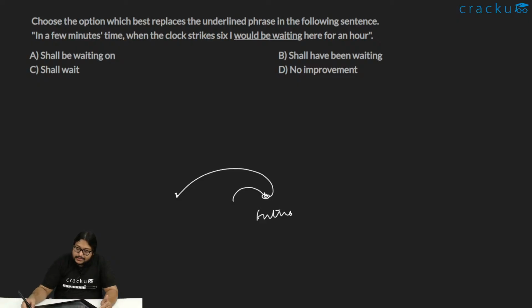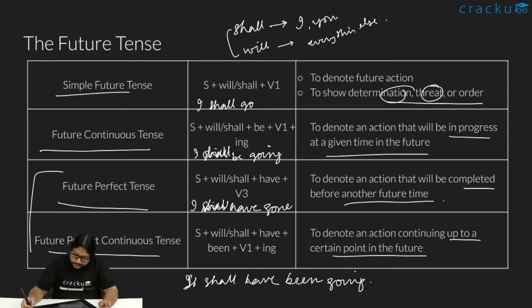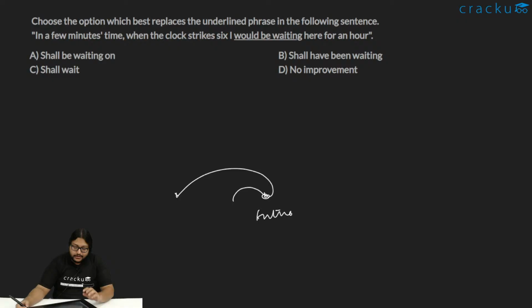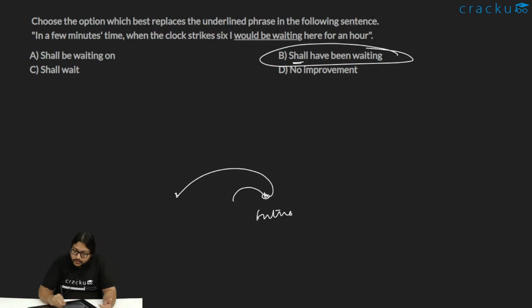So let's look at the future tense. We denote an action continuing up to a certain point in the future. In this sentence, waiting started, but waiting is continuing up to some point in the future. Because it is something continuing up to a point in the future, we can say that it has to be a future perfect continuous. And with I, we use shall, not will. So in a few minutes time, I shall have been waiting. So option B should be the correct choice here.